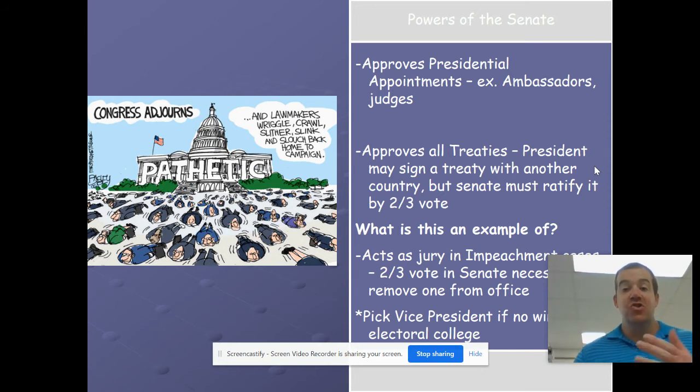They act as the jury in the impeachment trial. So remember, the House brings forth the articles of impeachment, and then the Senate acts as the jury. They have to be convicted by the Senate. Don't think of an impeachment trial as a criminal trial because it's not. It's a political trial. All right.